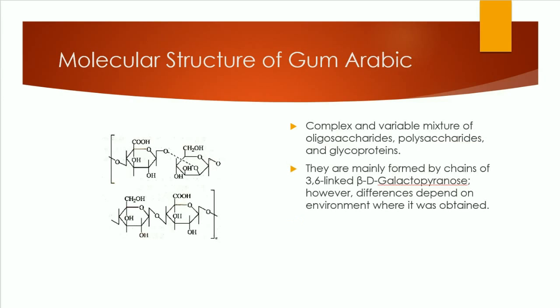The second is the molecular structure of gum arabic, which can be seen in this picture. It's a complex and variable mixture of oligosaccharides, polysaccharides, as well as glycoproteins, and they're mainly formed by chains of 3,6-linked beta-D galactopyranose. However, again, these differences are going to depend on the environment in which it was obtained.